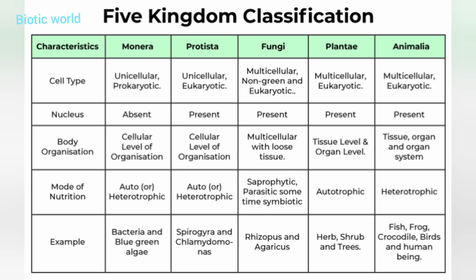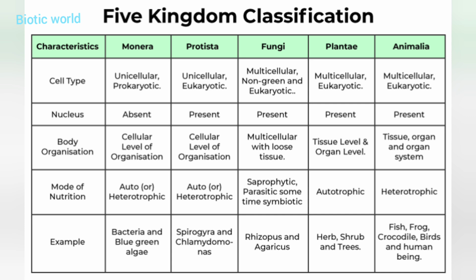They reproduce sexually or asexually by vegetative propagation. Plants have photosynthetic pigments called chlorophyll in their plastids. Different organelles are present for anchoring, reproduction, support, and photosynthesis.